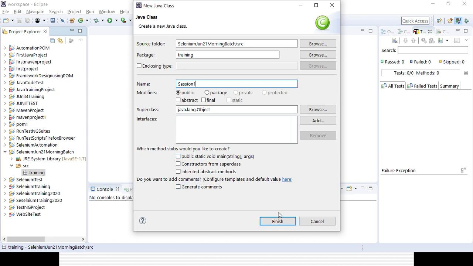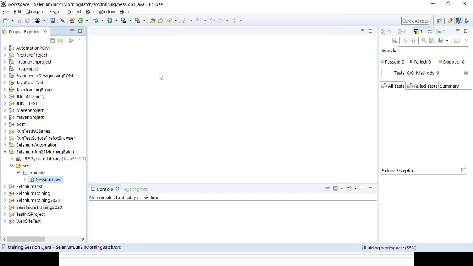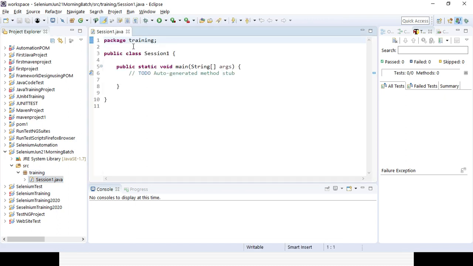So this is session 1, and I am selecting public static void main, and I am clicking on the Finish button. So my first class will be created, and the class name will be Session 1, right? Once the class is created, you can see here the package is training, and the public class name is Session 1, and the main function is there.